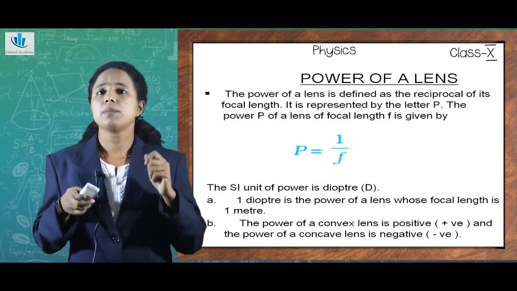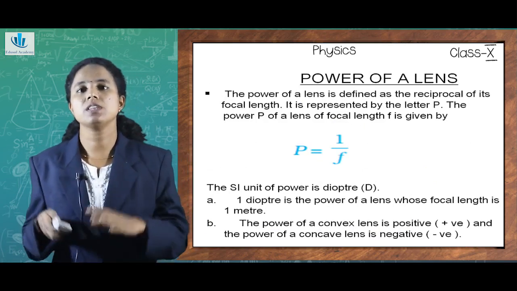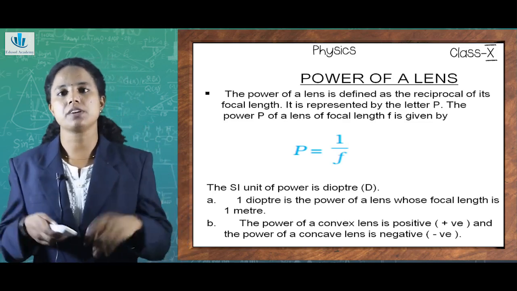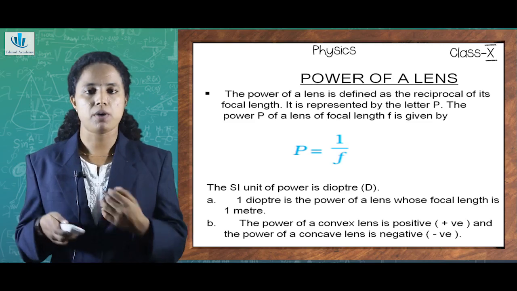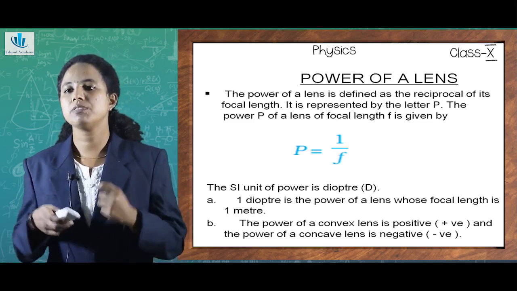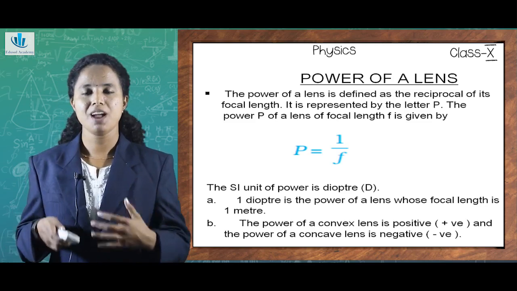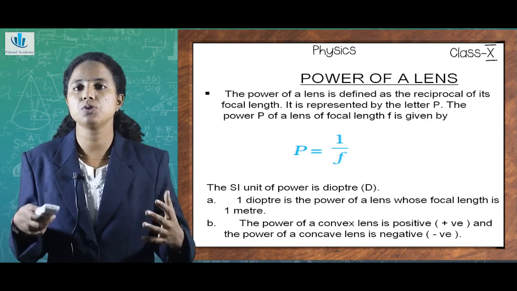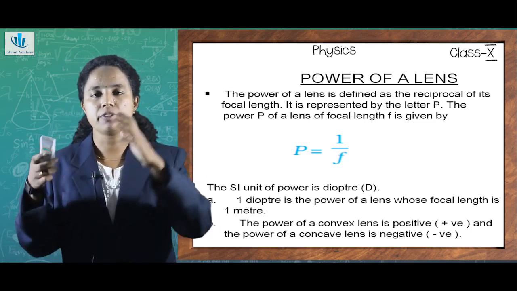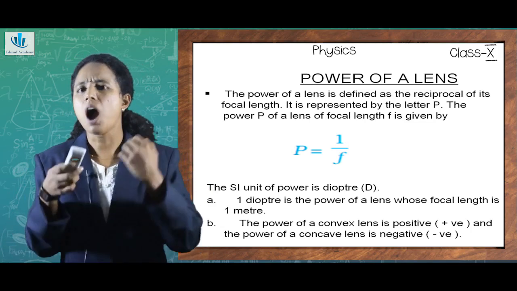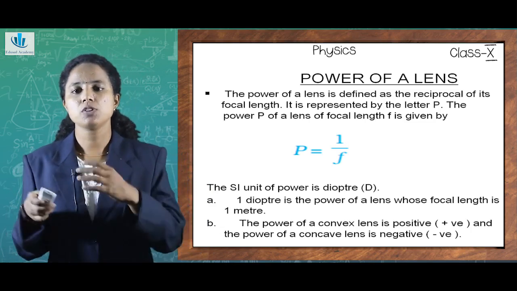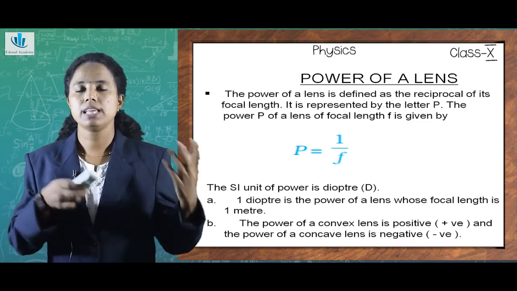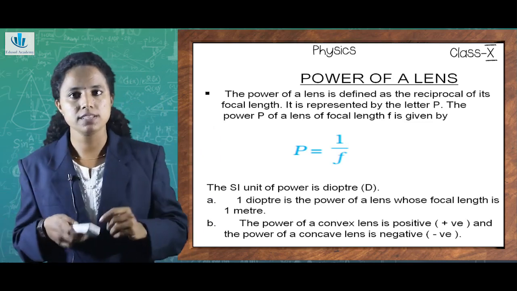And finally, the power of a lens. Till now we have dealt with different types of mirrors, lenses, their applications, their image formation, etc. So, how do we define power? In terms of general work, we define power as the rate of doing work, isn't it? Power means work divided by time, or how much work I am able to do in a particular time. That is how, in terms of energy or work, we define power. And how do you refer to the power of a lens? Suppose you say that your father or mother has spectacles, and that she has a certain power, isn't it?